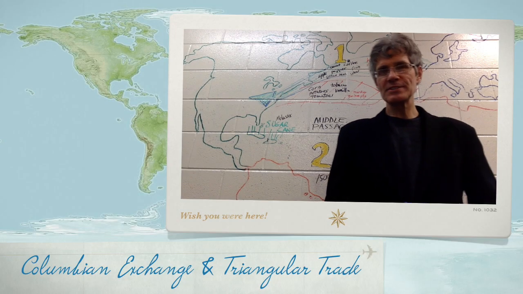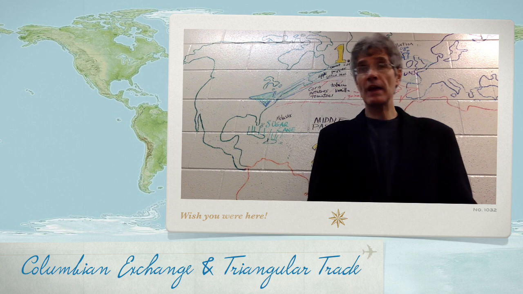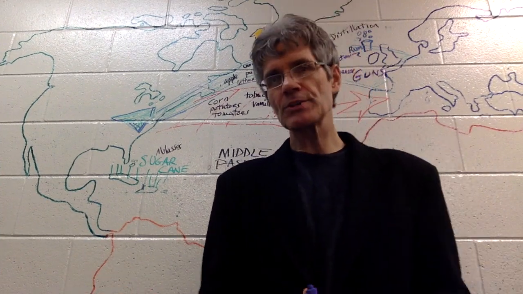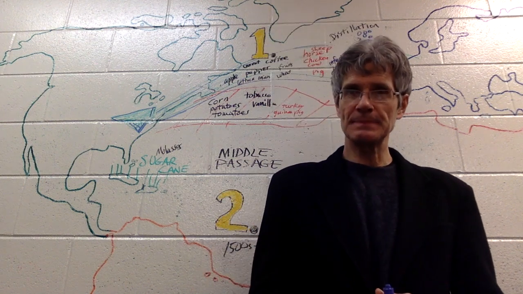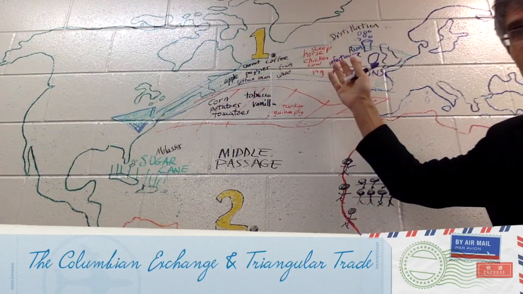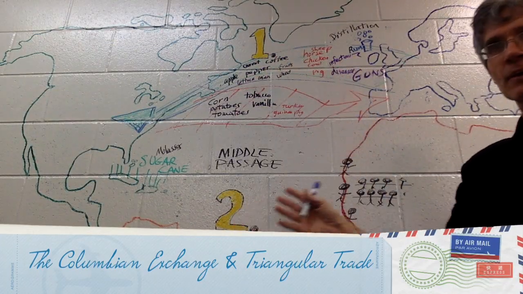This is going to be a short presentation on two major phenomena that took place during the time of the Age of Exploration, the time that we're studying in chapters 15 and 16. And these two phenomena are first, the Columbian Exchange, and then secondly, triangular trade.